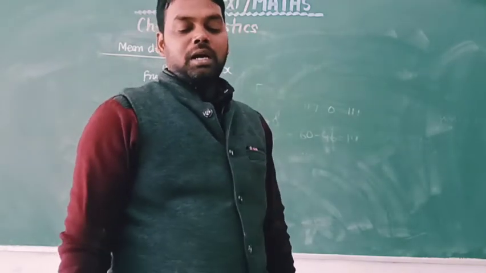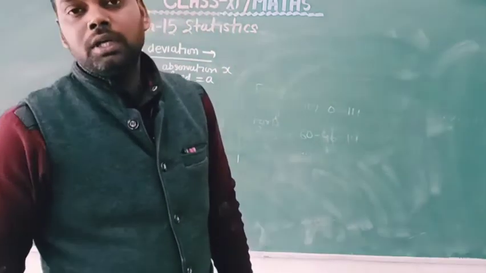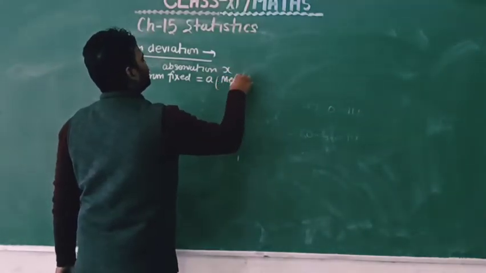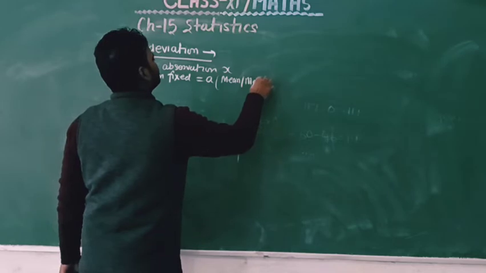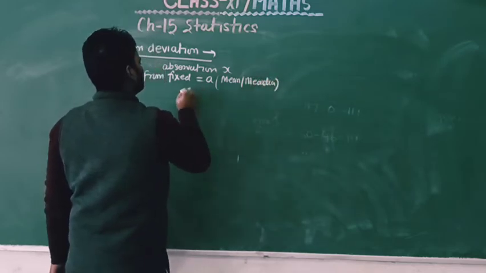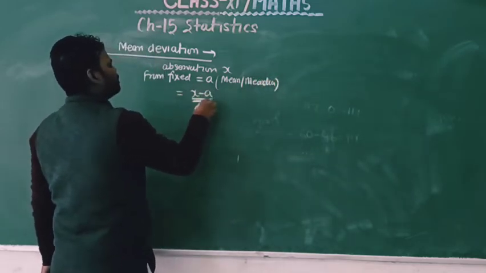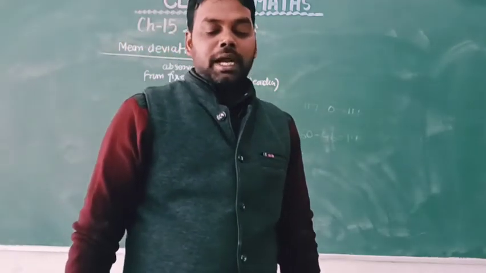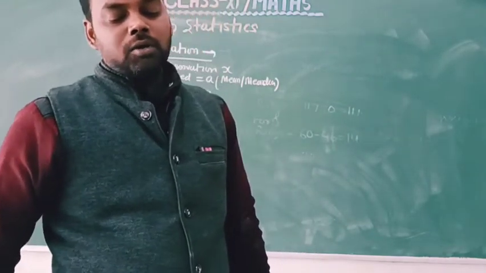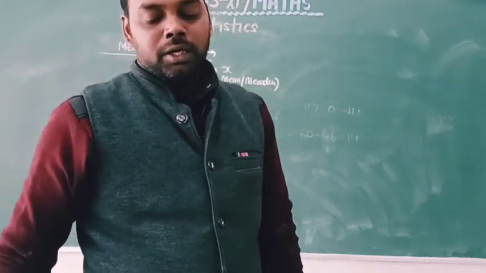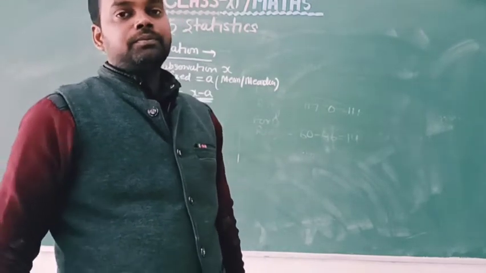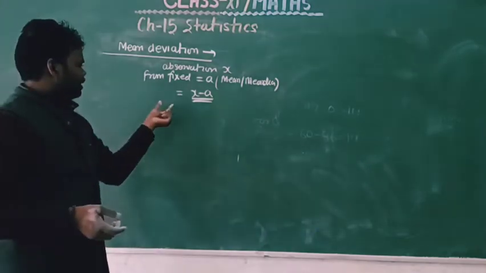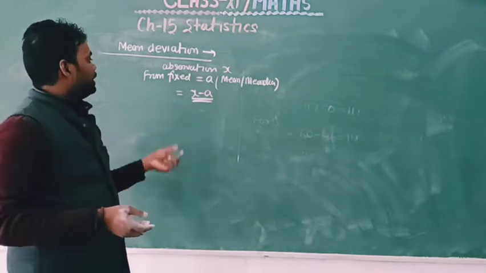The deviation of an observation from a fixed value a, where a is the mean or median, is equal to x minus a. In order to find the dispersion of value x from the central value a, we find the deviation about a. This can be explained by an example of mean deviation.